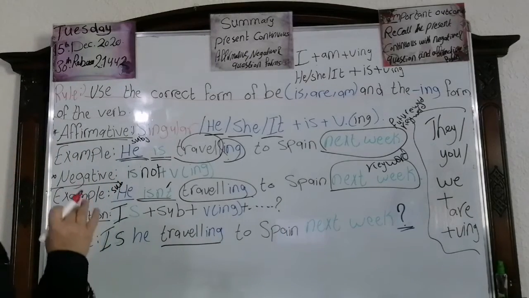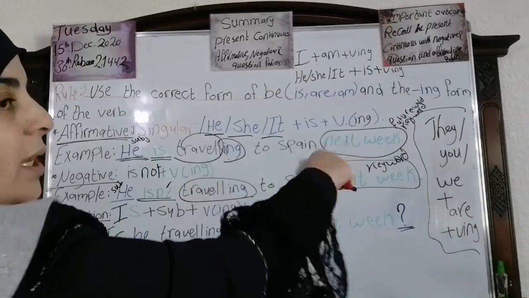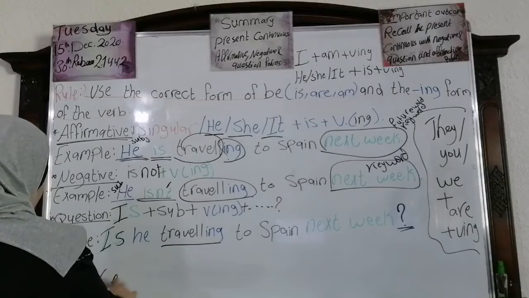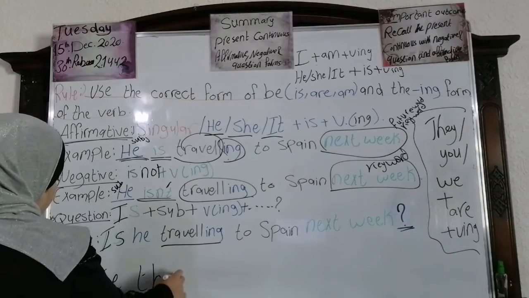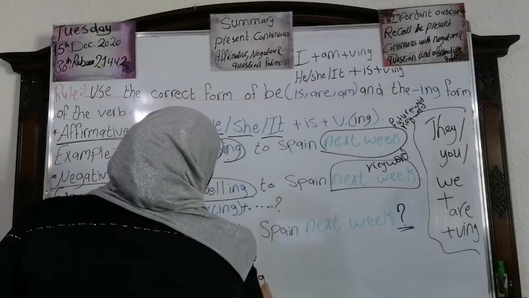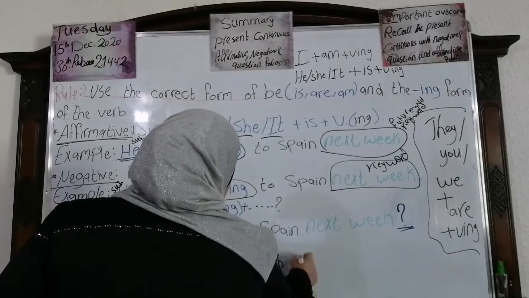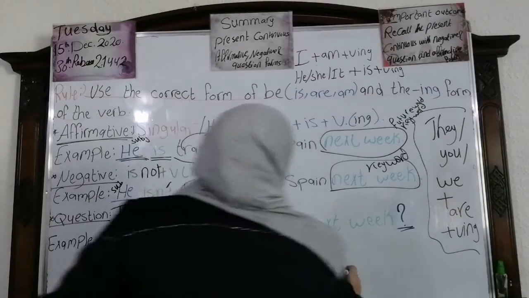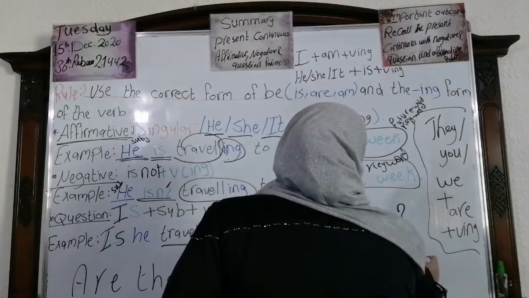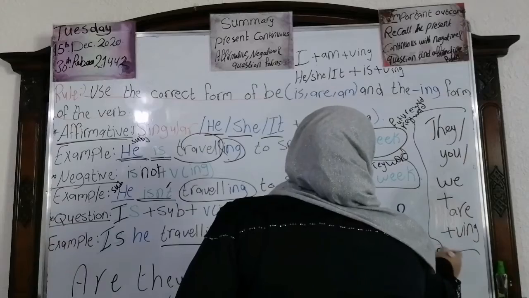Look at it when we have it as a plural. Look at this one. He, they, we, you. Look at this one. Are they playing football next Friday? Okay, and the question mark.